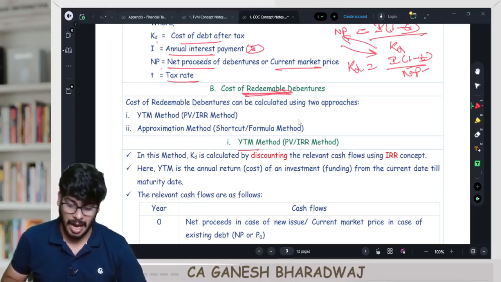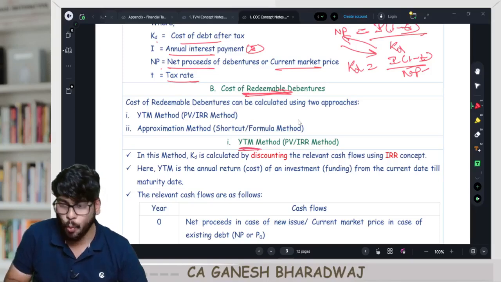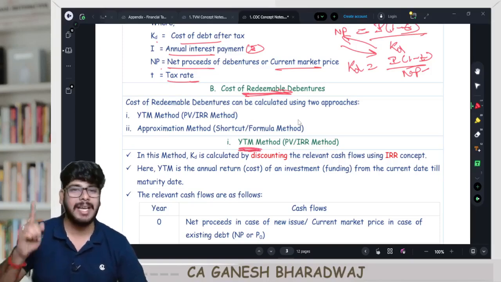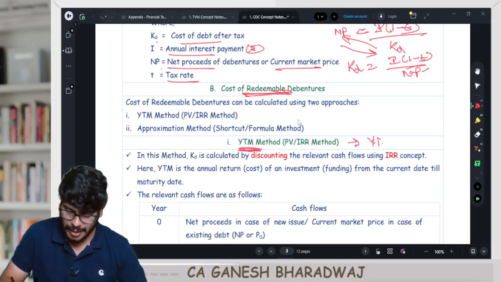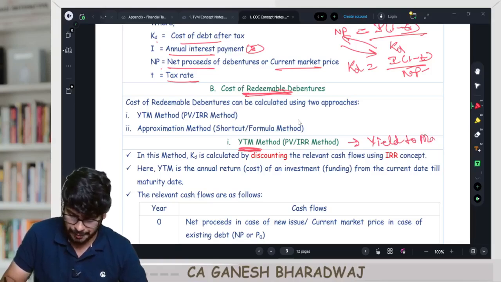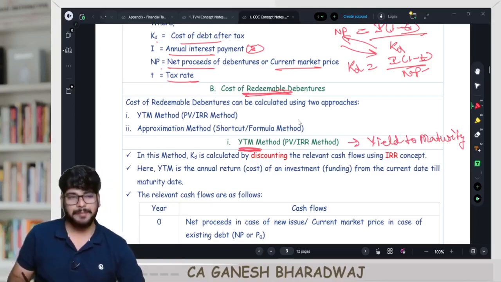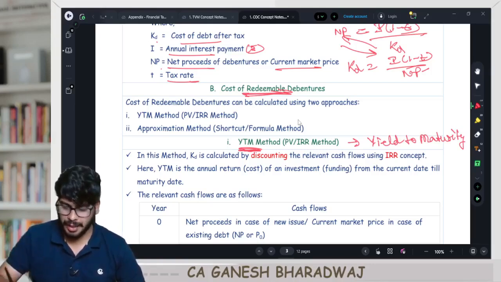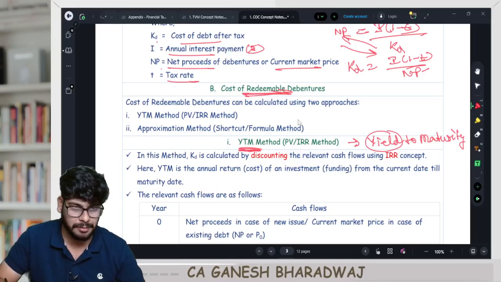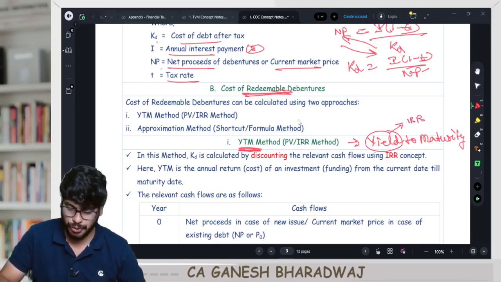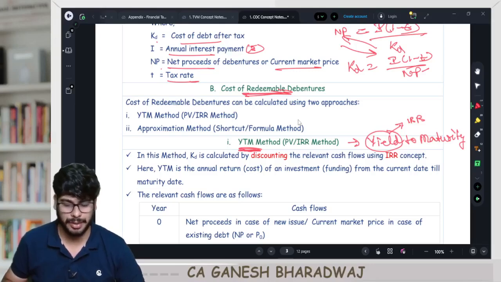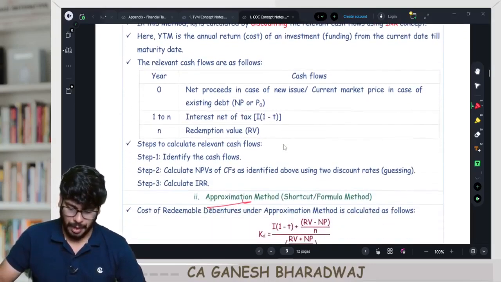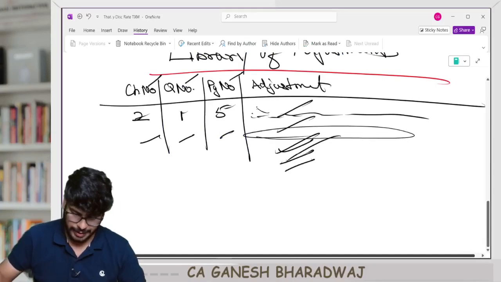First, we will do the IRR method. It is popularly known as the YTM method. YTM stands for yield to maturity. Write down somewhere, yield to maturity. Yield to maturity. Always remember, guys, whenever they use the word yield, it stands for IRR. You need to use the method of IRR. There is one more yield to maturity model in equity KE calculation. So remember, yield stands for IRR generally. Clear with this? Now, how do we do this? I will take an example and I will show it to you.